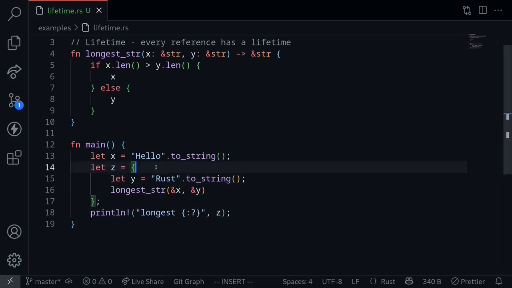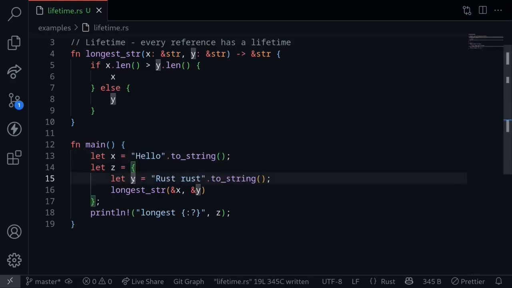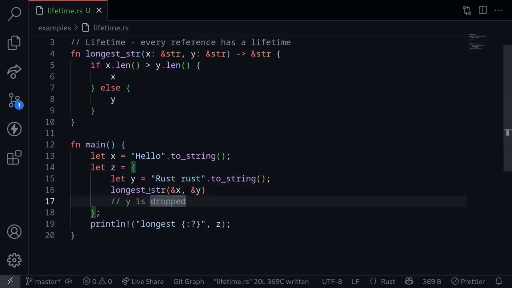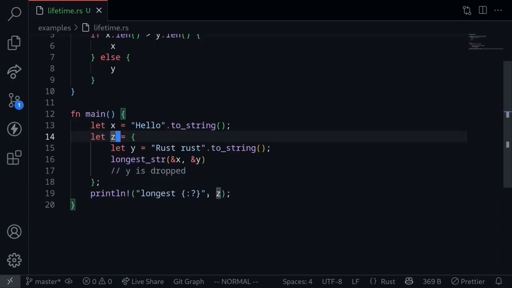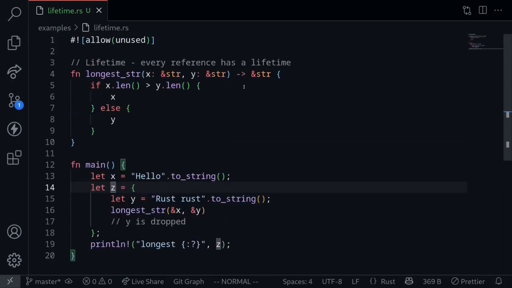In this example, comparing the length of the strings hello and Rust, we know that hello is the longer string. However, if the variable y is the longer string, what's going to happen here is that the function longestStr will return a reference to y. Since y is the longer string between x and y, the reference to y will be assigned to the variable z. However, at the end of the scope, y is dropped. This variable z, when you try to print it out, will point to a reference that is invalid, since y no longer exists. So this is an example of the reference being returned here becoming invalid.